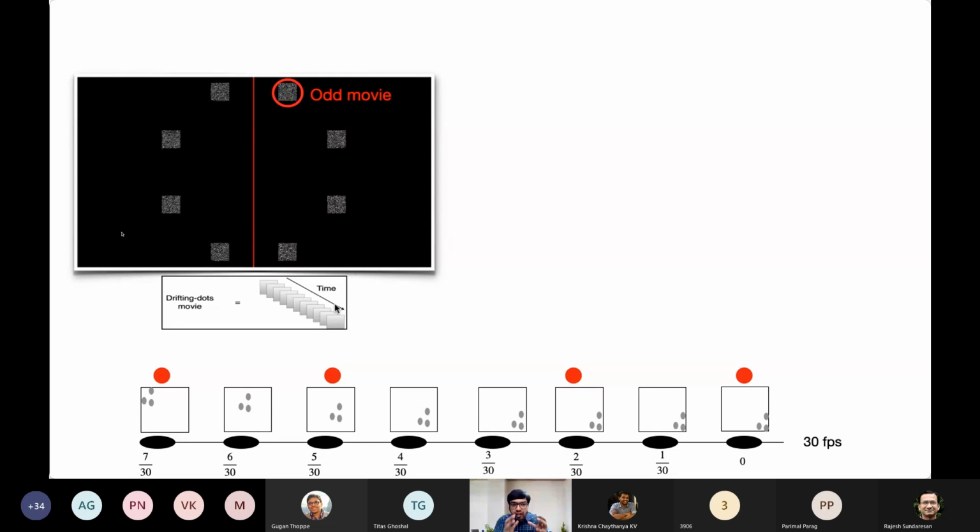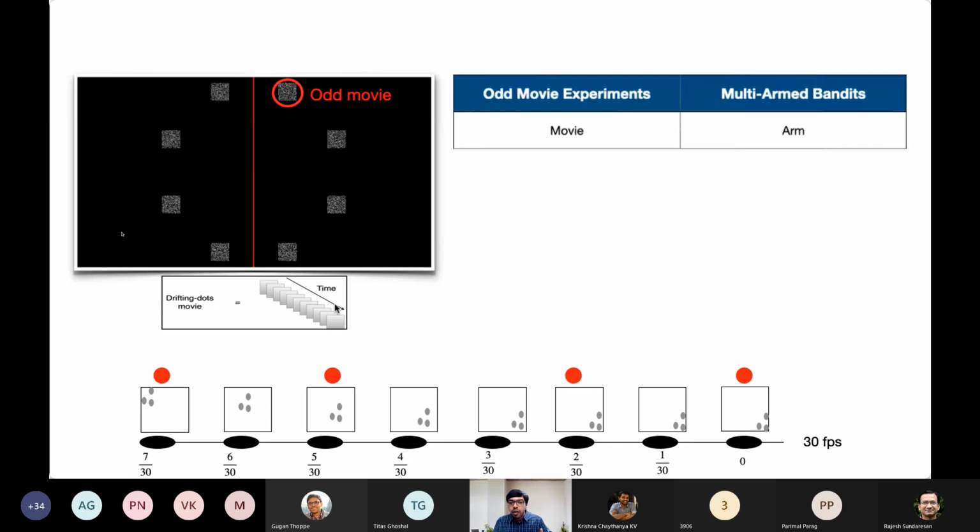So as a first step, what we do is we will try to model this particular scenario as a multi-arm bandit problem. Okay, this is a natural model for decision making under uncertainty. So how is this mapping made? What is the connection between the odd movie experiment and the multi-arm bandits? So a movie for us is like an arm. Now, what is a movie? A movie is a sequence of frames over time. As I said, this is just like saying that an arm is like a sequence of observations over time. An arm yields a sequence of observations over time. It's like a process.